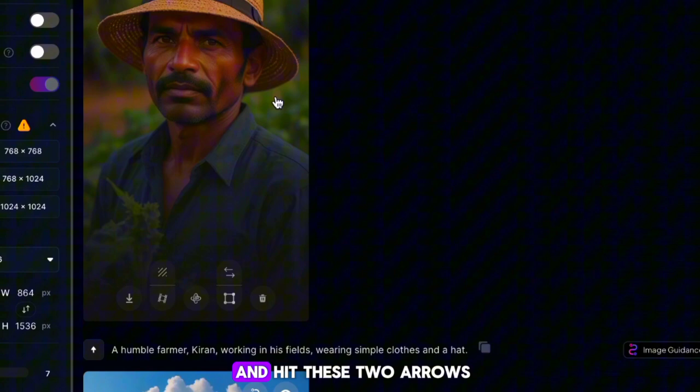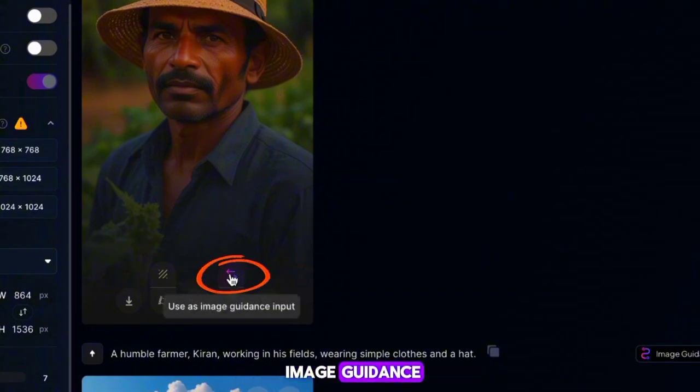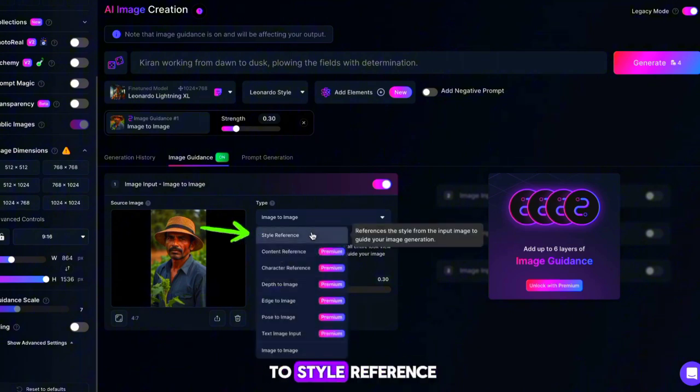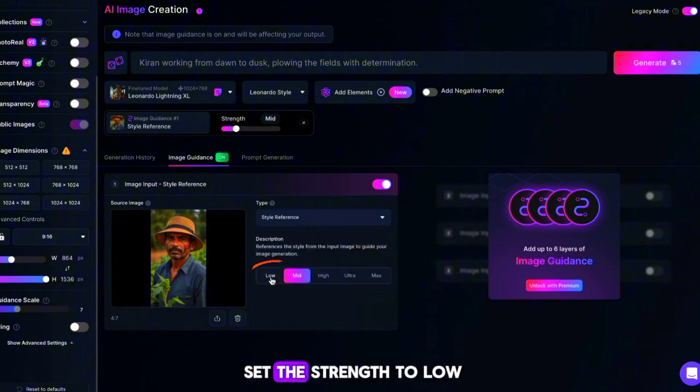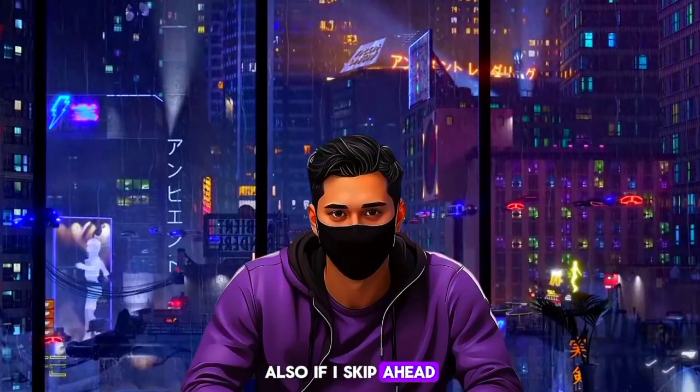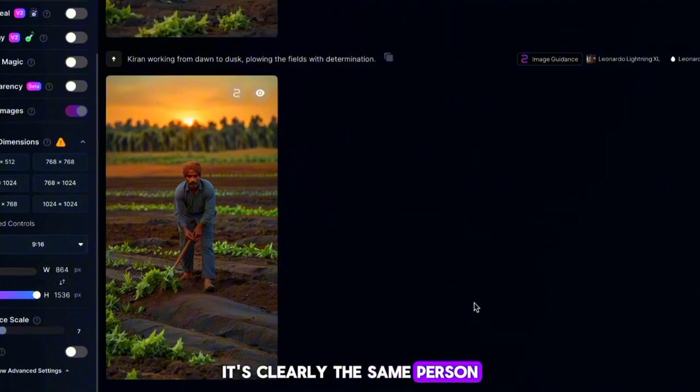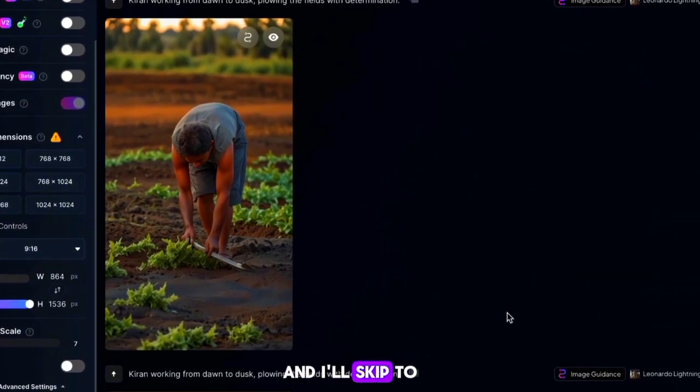Hover over the image and hit these 2 arrows to use him as image guidance. On the next page, under Type, you need to hit the drop-down and change the type to Style Reference. Once you've done that, set the strength to low also. If I skip ahead, you can now see that for every image we've generated of the farmer, it's clearly the same person. Carry on generating your images and I'll skip to when they're done.